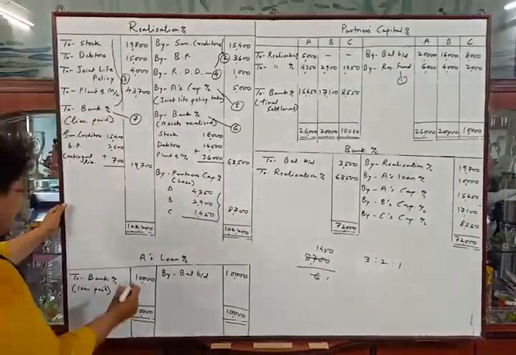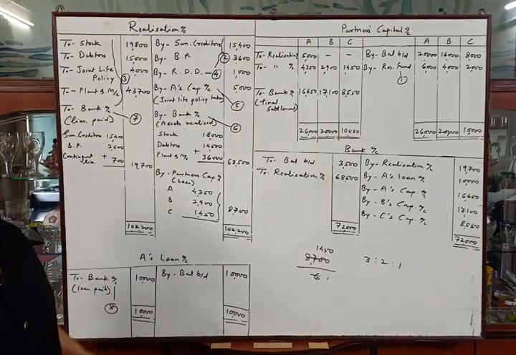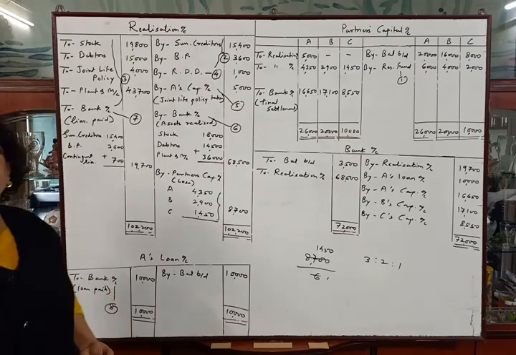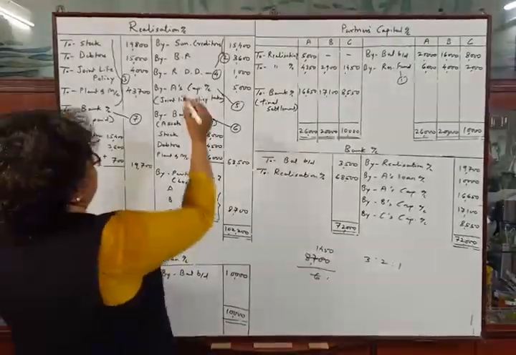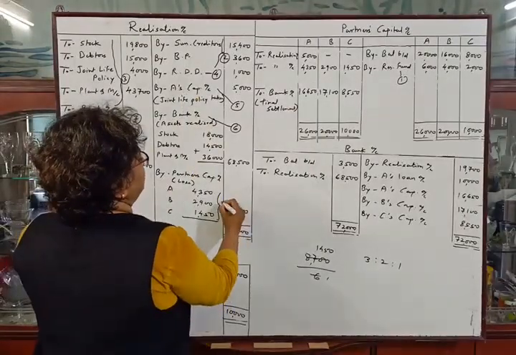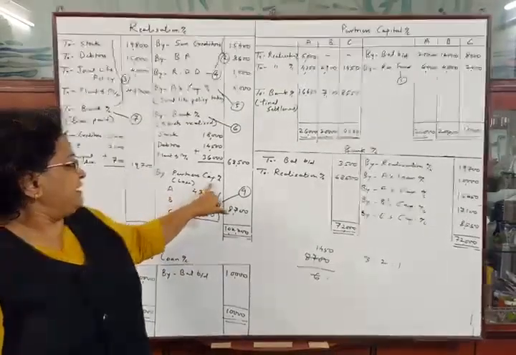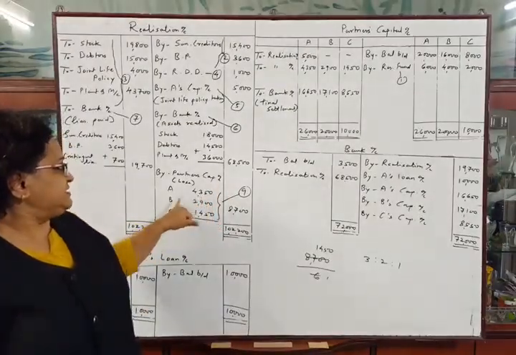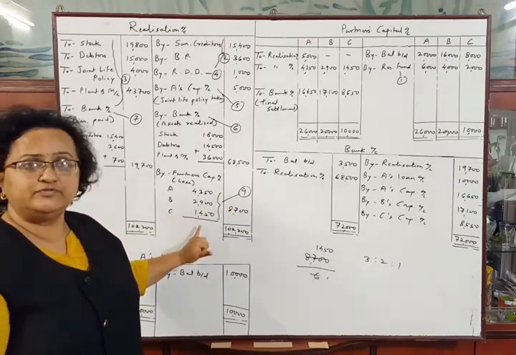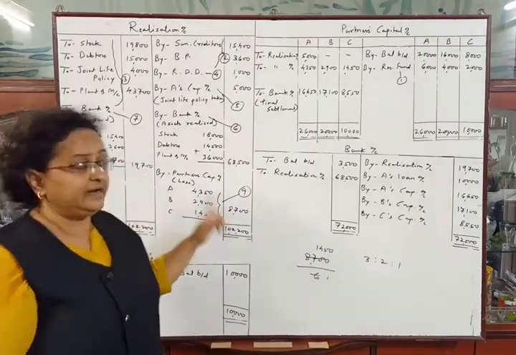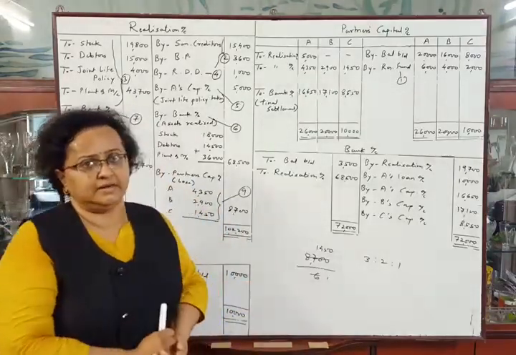Then we have paid A's loan, so this will be the eighth entry. A's loan account debit to bank account, being the loan paid. Then we have tallied realization account, so this will be the ninth entry. A's capital account debit 4,350, B's capital account debit 2,900, C's capital account debit 1,450 to realization account 8,700, being the realization loss distributed between the partners.